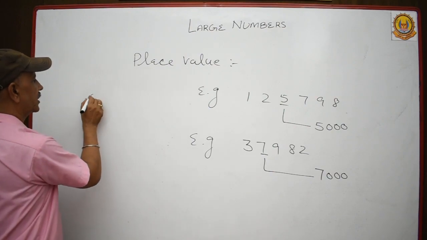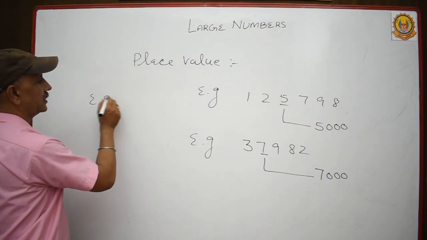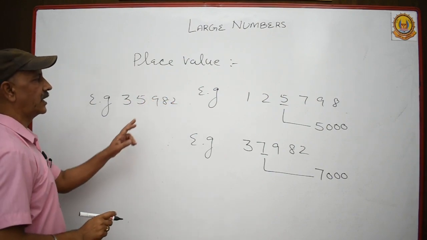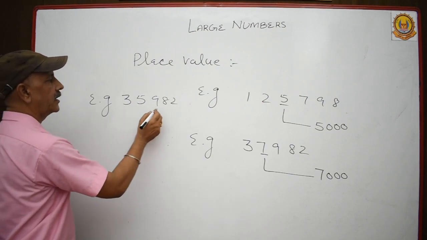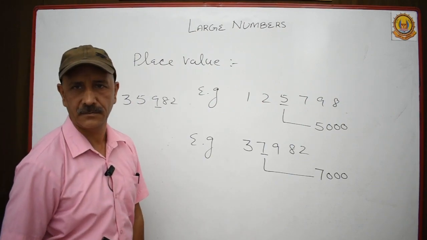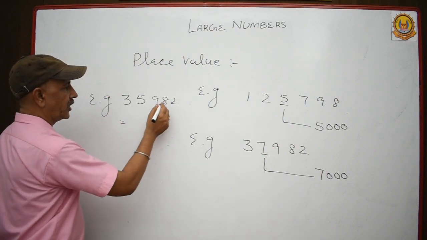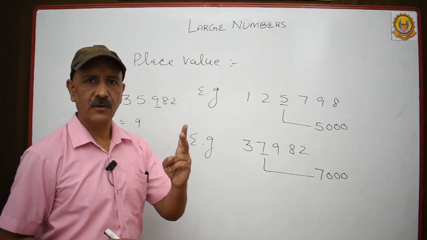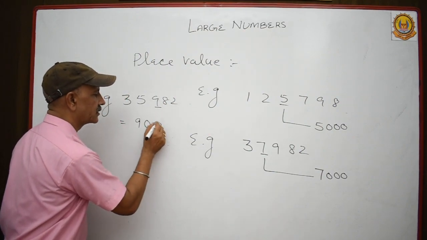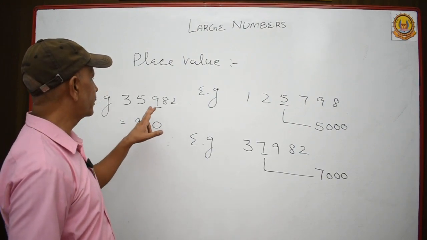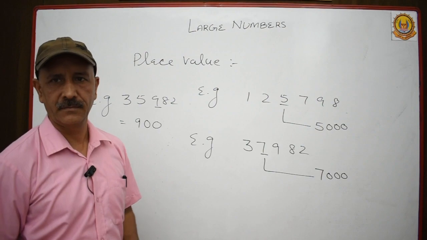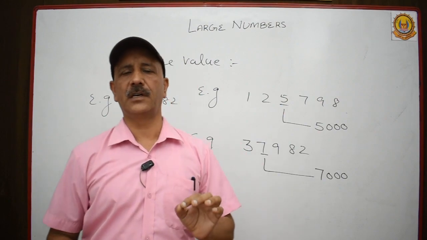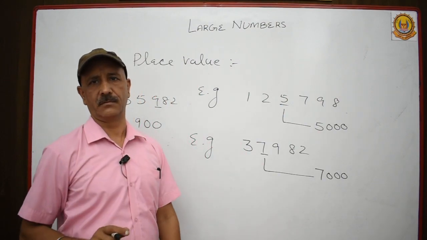Let me take another example about place values. This is 35982. This is 35,982. Okay, and I want to check place value of this digit. Place value of this digit is 9, and after it two digits are there, so you must put only 00 here. So place value of this 9 is 900. Means to say place value of a particular digit depends upon its position.